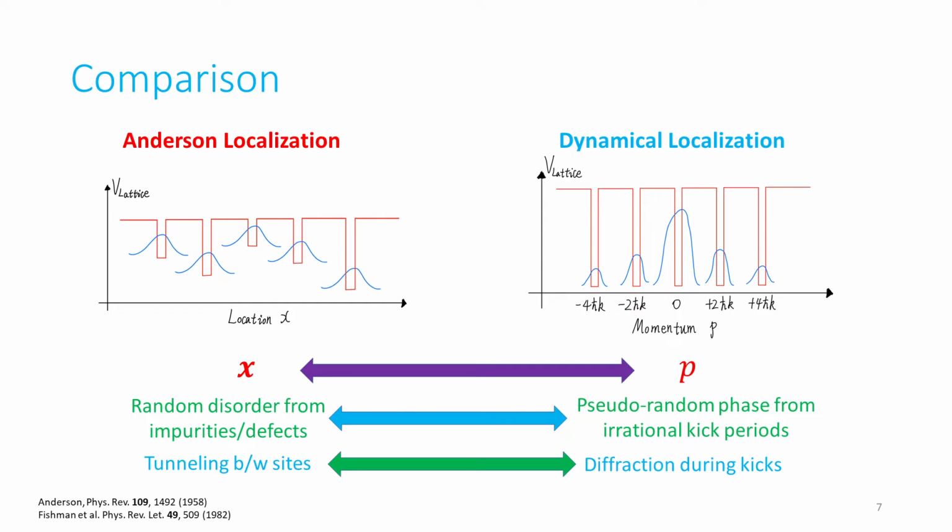But during the time period between the adjacent kicks, particles in each momentum state accumulate a phase proportional to the kick period. If the phase accumulation is an irrational multiple of 2 pi, then the continued accumulation of these phases becomes a pseudo-random number under modulo 2 pi arithmetic, which leads to the localization in the momentum space.